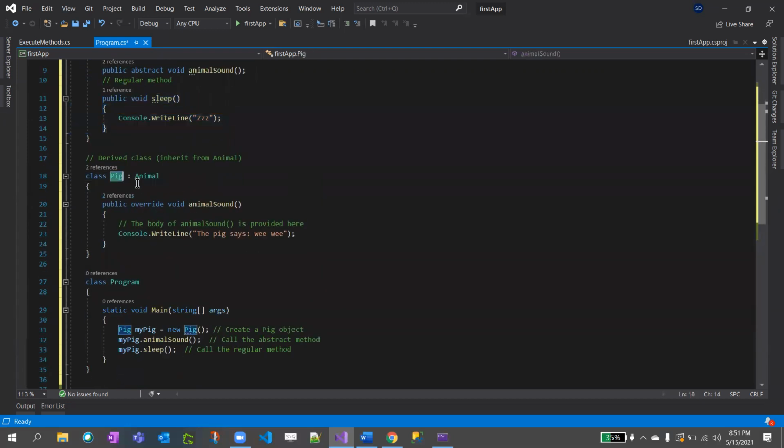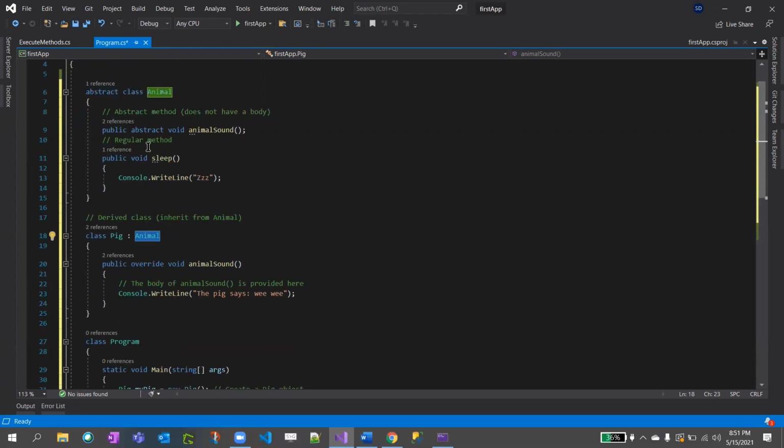And an abstract class cannot be instantiated. We cannot instantiate an abstract class, whereas an interface can be instantiated. That is also a main difference. Okay, pig, and we are saying that the base class, the parent class, is animal. Similarly, in method hiding we used virtual and override. Right here, we make use of abstract and override. If you want to override the base class method, use override.